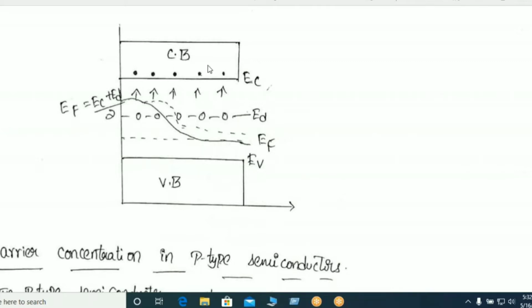Due to this transition, the Fermi energy level moves slightly between these two levels, the conduction band and the donor level. That means E_F slides towards the conduction band and exists in between these two energy levels.